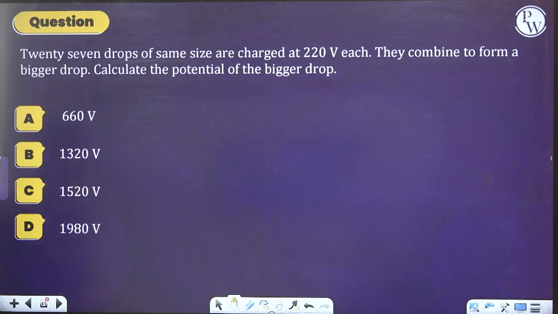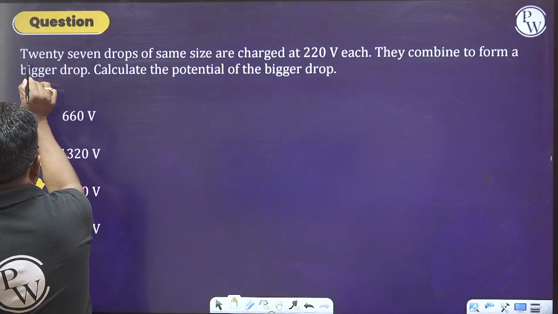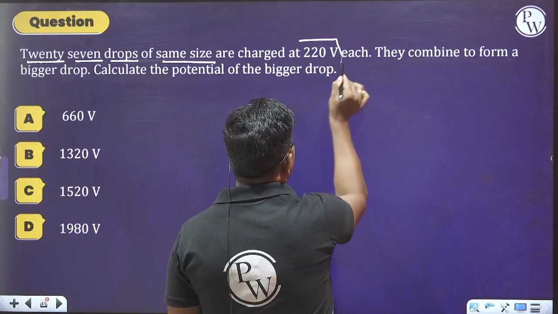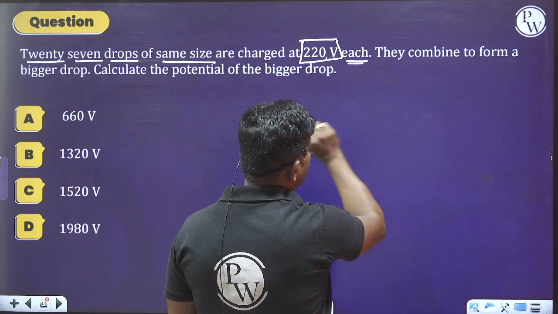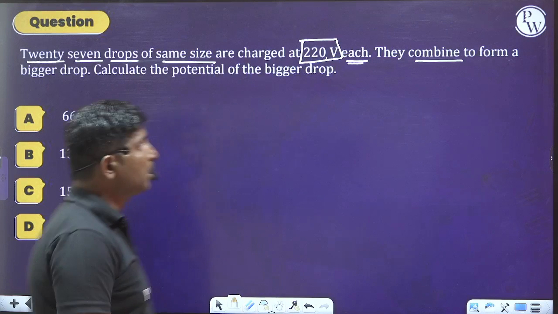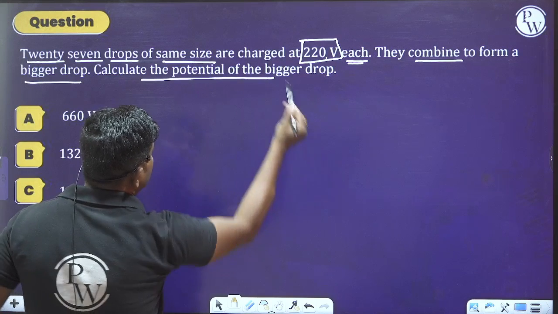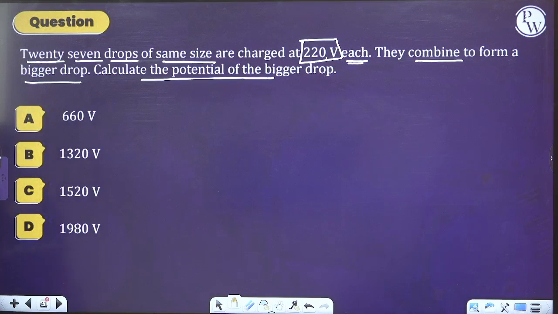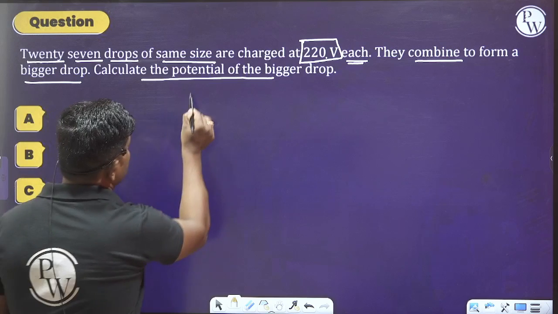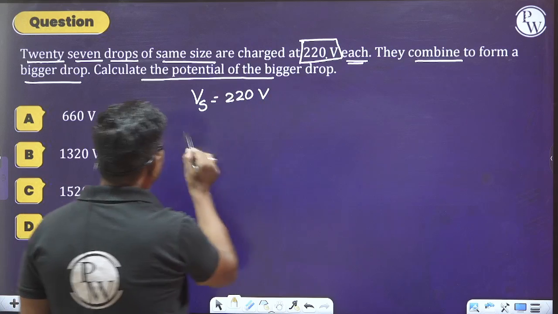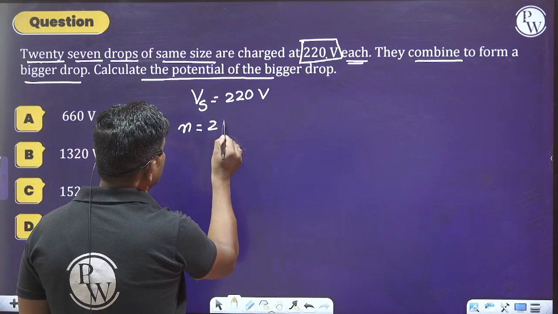What are they saying to us? Please think about this. 27 drops of the same size are charged at 220 volt each. They combine to form a bigger drop. Calculate the potential of the bigger drop. How many drops are we having here? What is the potential of each drop? Potential of each drop is 220 volt, and the number of drops is equal to 27.